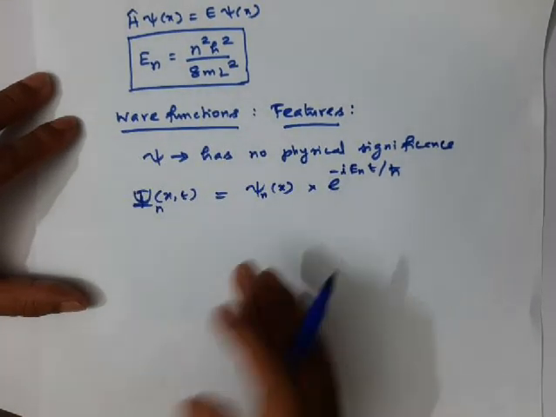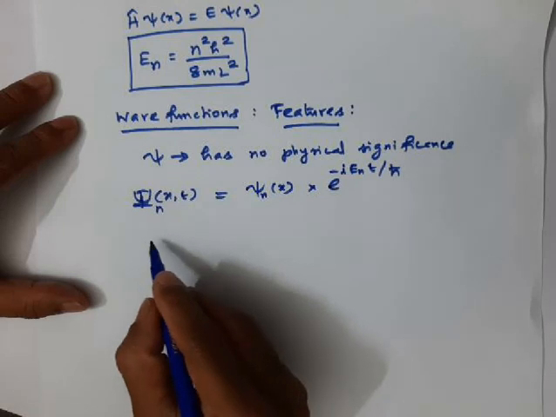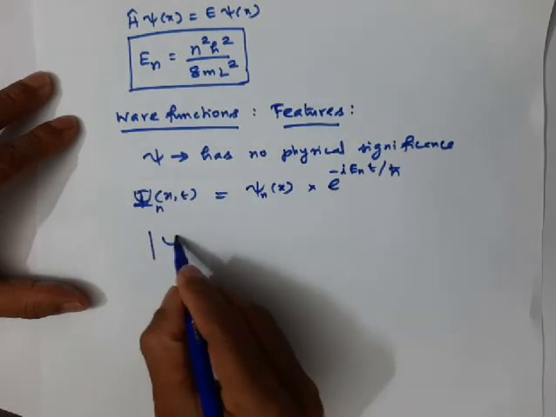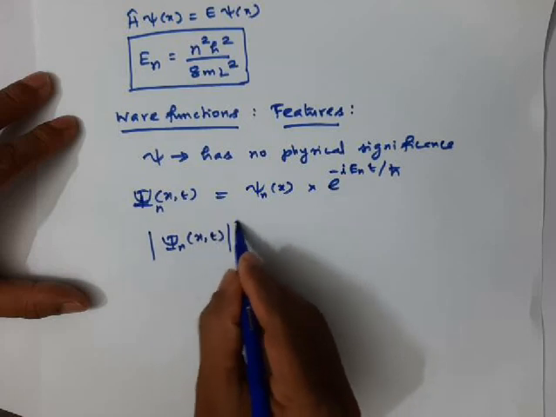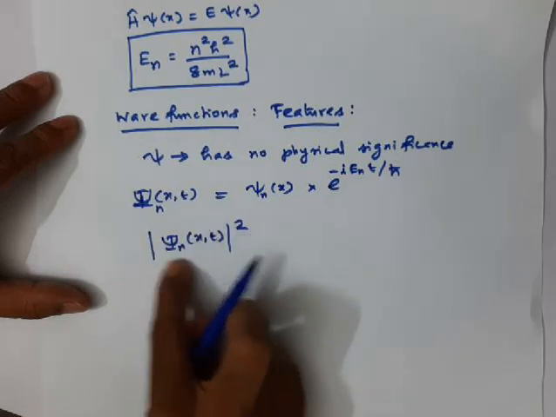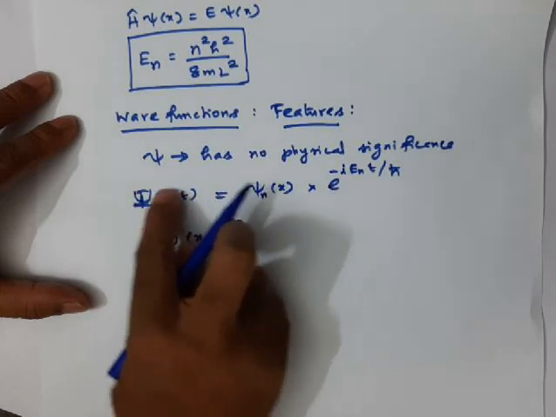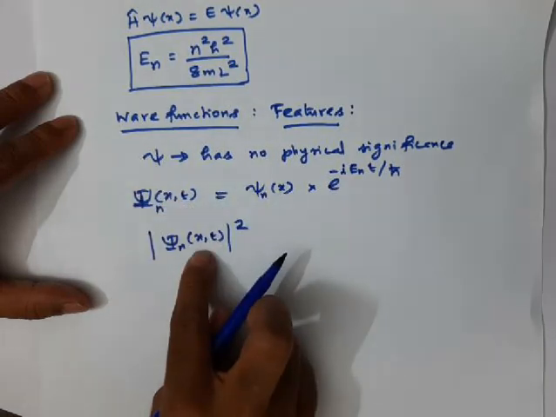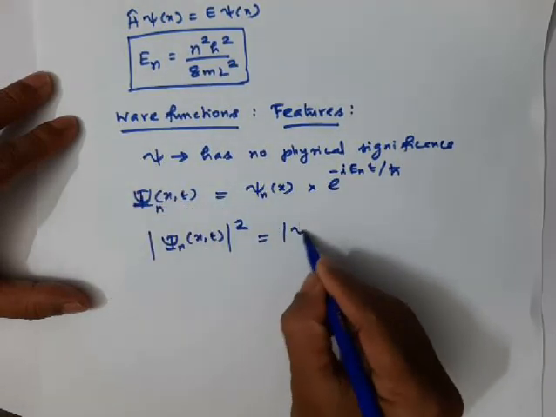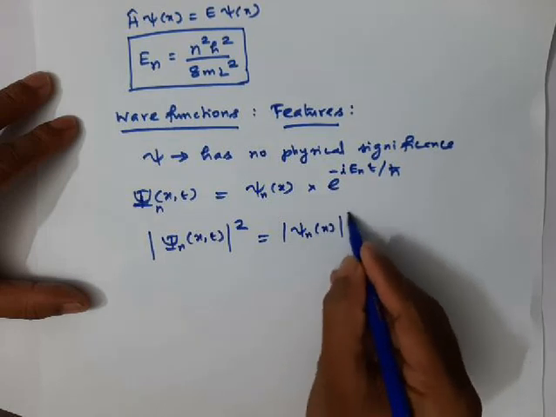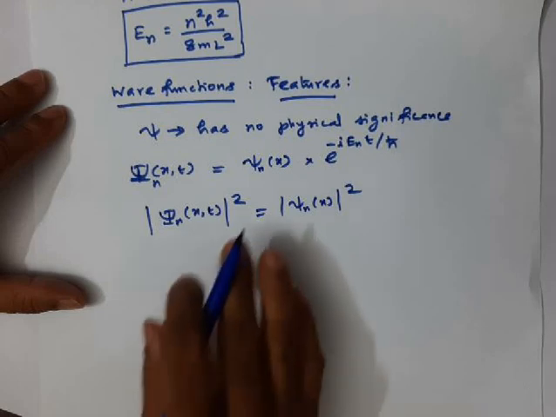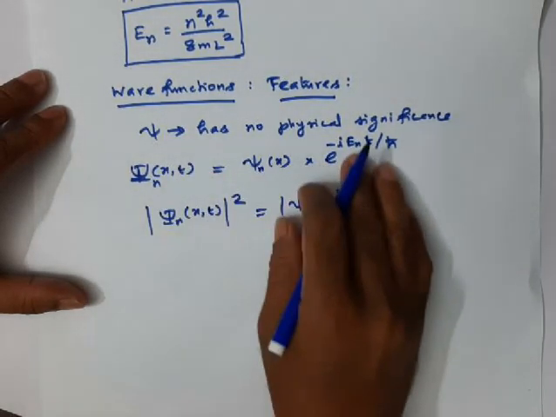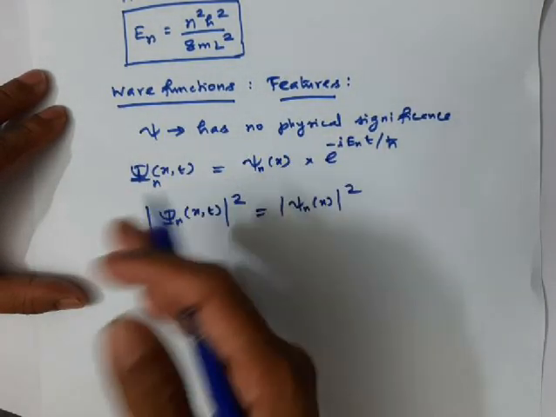I told you in the last class that the probability with the time dependent wave function, psi n of x comma t whole square, is equal to the probability with the time independent wave function. Since they are equal, you need not take the time dependent wave function to discuss properties.